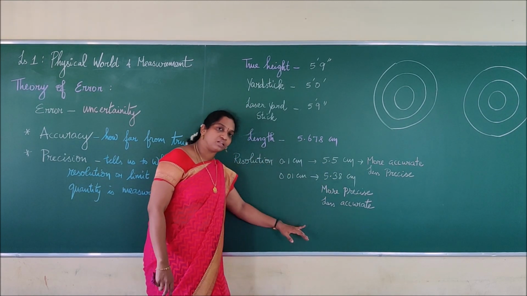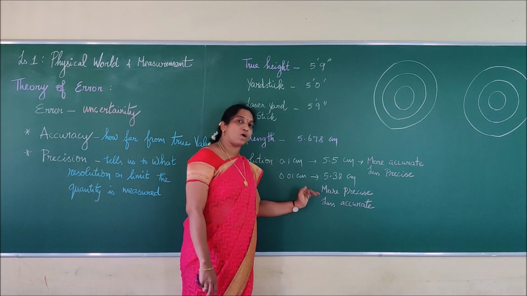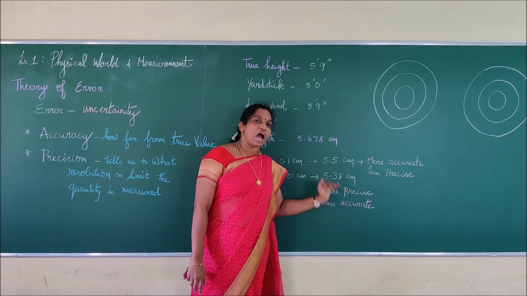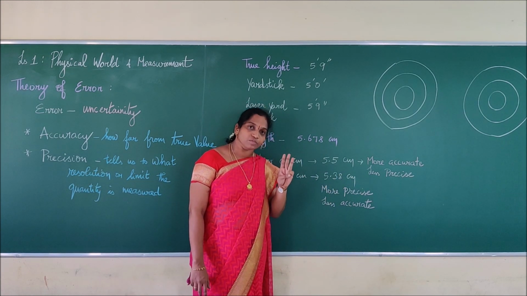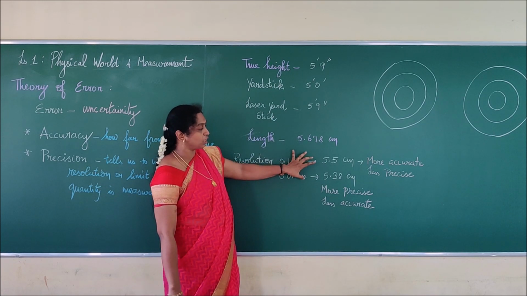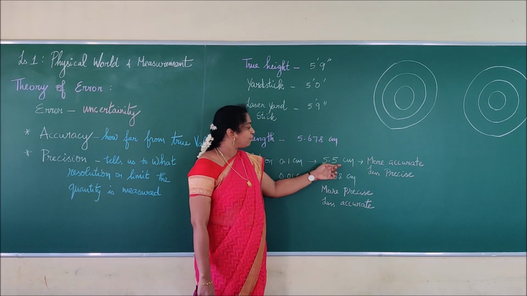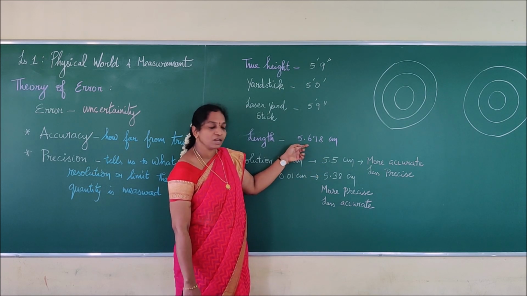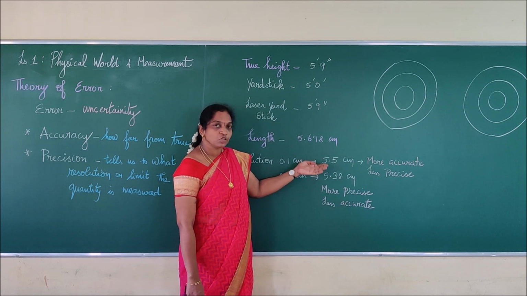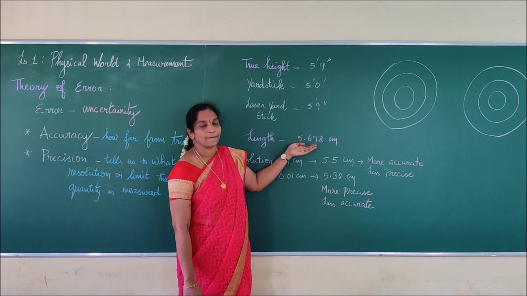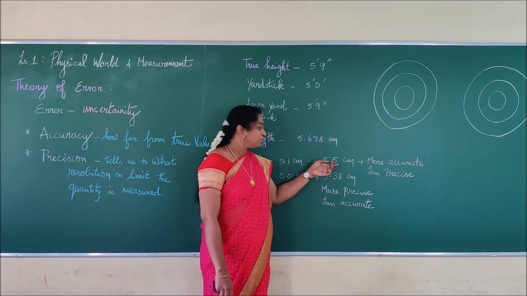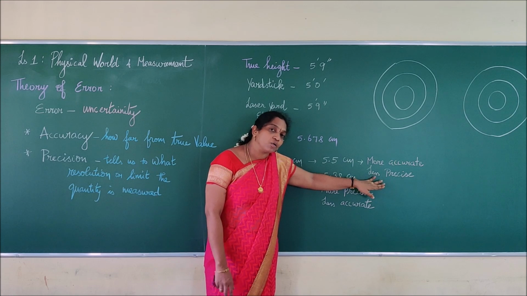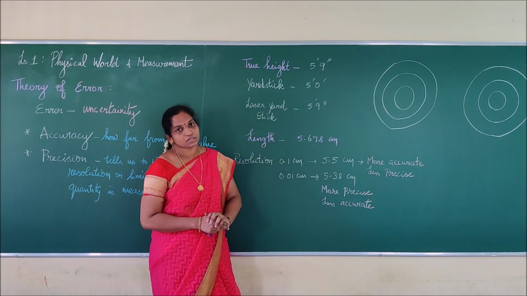If I go for another instrument, 0.001 centimeter, again after the decimal point we will have three places. So with these we can say that 5.5 is very close to the true value. Here 5.6 is there, here 5.5 is there. So 5.5 is very close to 5.6. So I can say this reading is more accurate but it is less precise.